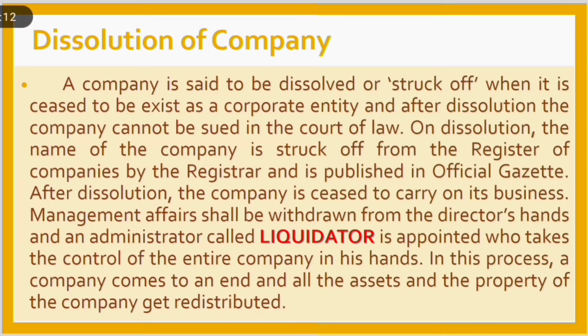Dissolution of company. A company is said to be dissolved or struck off when it has ceased to exist as a corporate entity, and after dissolution, the company cannot be sued in a court of law. On dissolution, the name of the company is struck off from the register of companies by the registrar and is published in the Official Gazette. After dissolution, the company ceases to carry on its business.